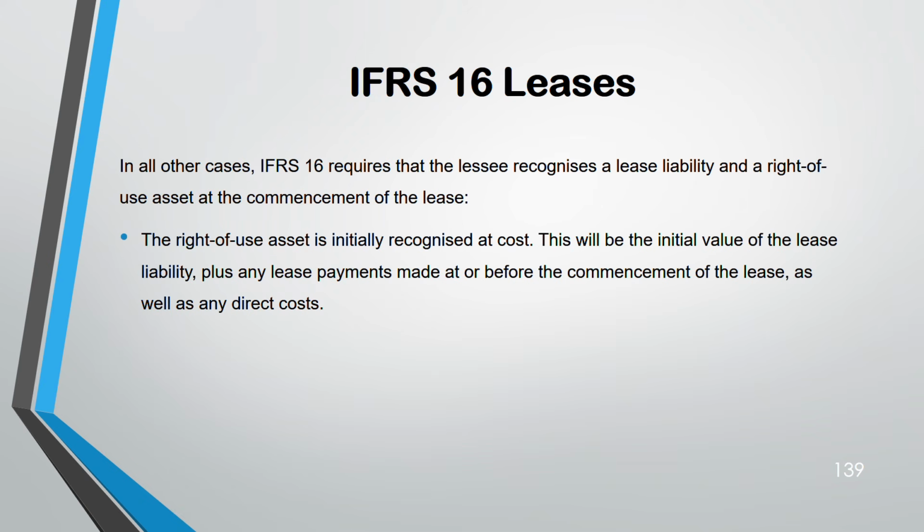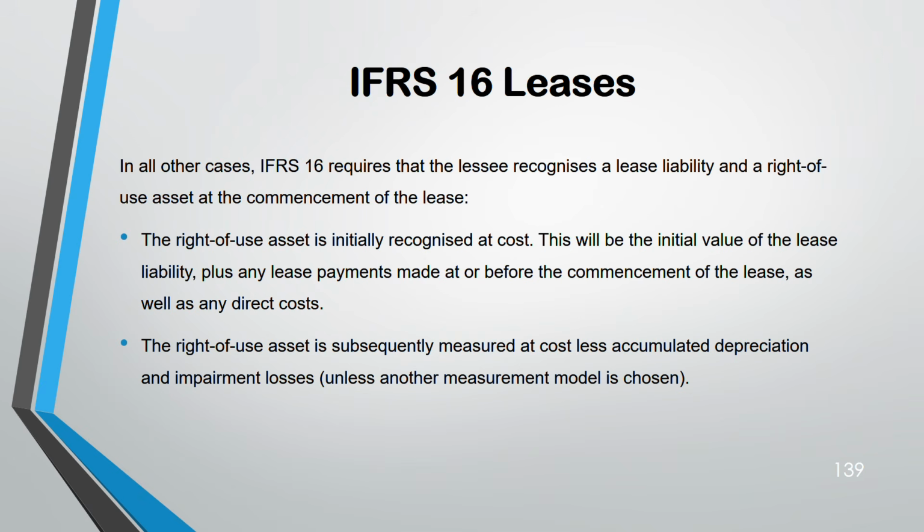So this will include your lease liability, plus any lease payment made at or before the commencement of the lease. Because anything you make after the commencement of the lease comes as an expense. Okay, they will not come as a right of use asset. Even any direct cost, you will take as right of use asset.